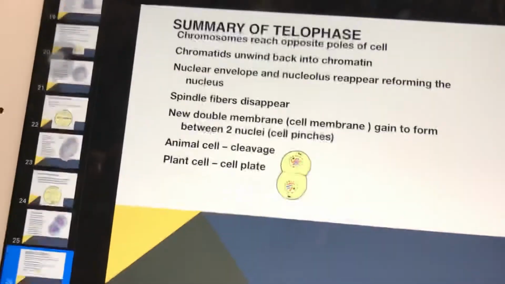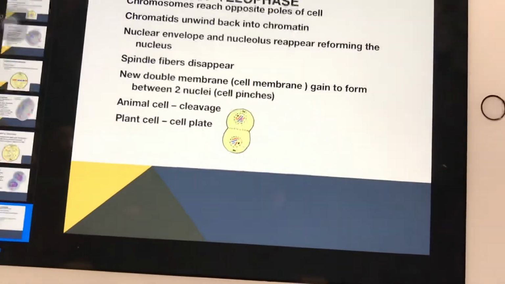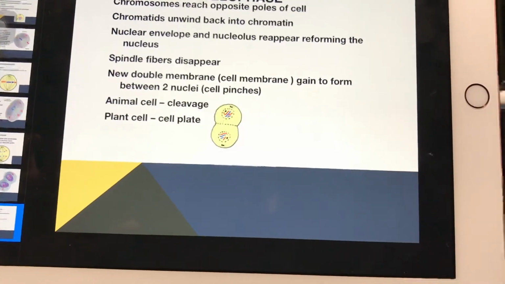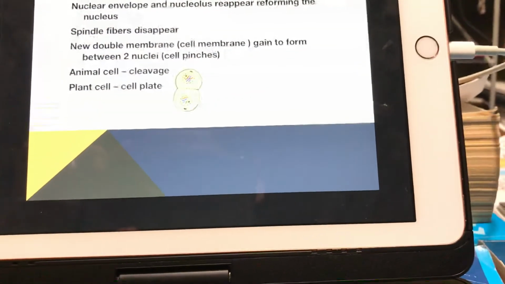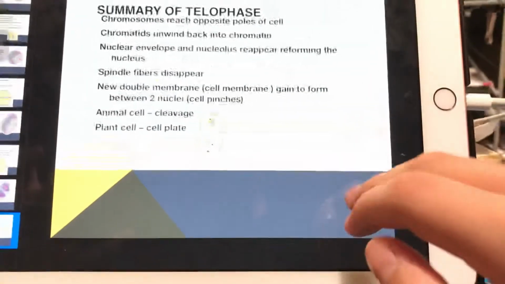New double membrane, cell membrane pinches to form two nuclei. Animal cell cleavage and cell plate are for plant cells. Oh, and that is actually it.